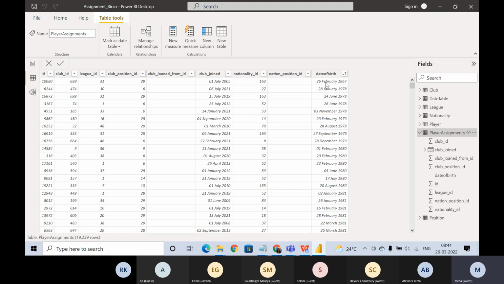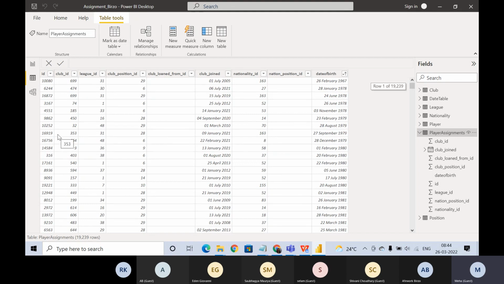Let's say you have 26 Feb for this particular ID and then again 26 Feb for this particular ID. It might happen that multiple players are born on the same date. Let's say the player with ID 6244 is born on 28 January 1978. It might happen that 9091 or some other player is born on the same date, right?